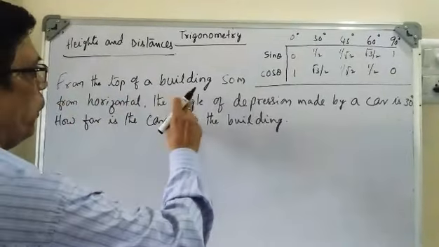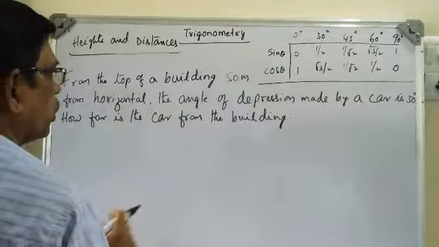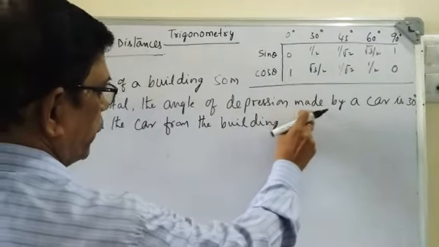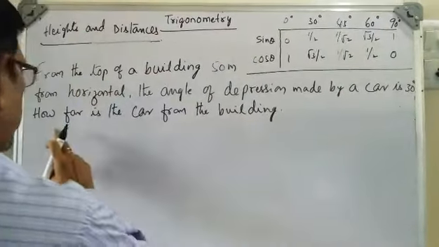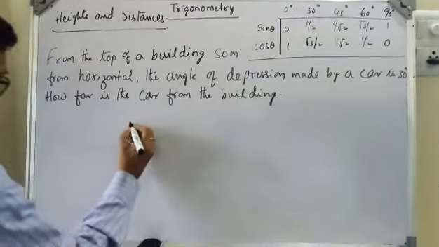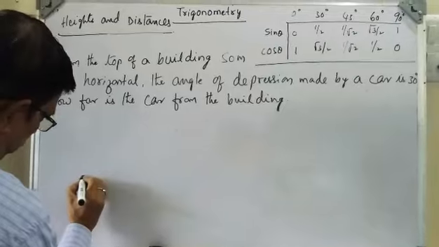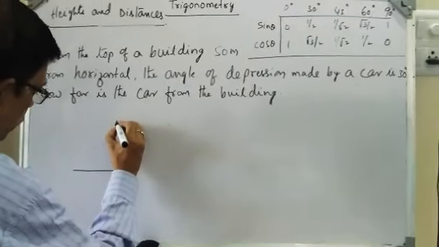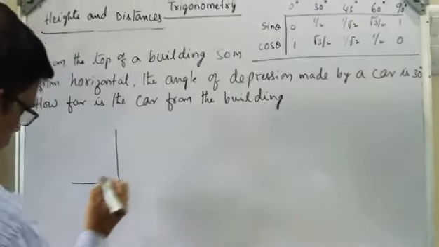From the top of a building 50 meters from horizontal, the angle of depression made by a car is 30 degrees. How far is the car from the building? Let us take this as the horizontal and this is the building here.